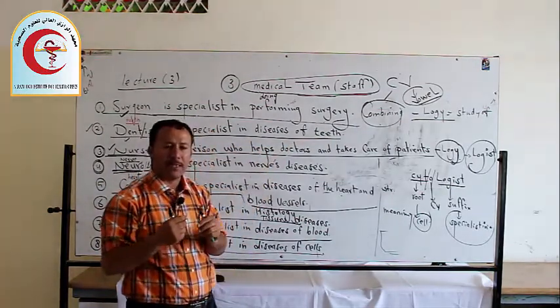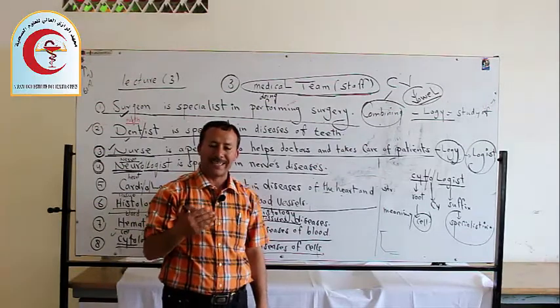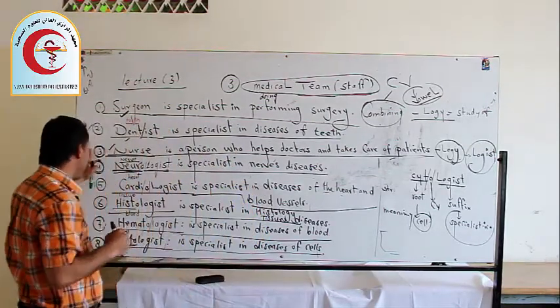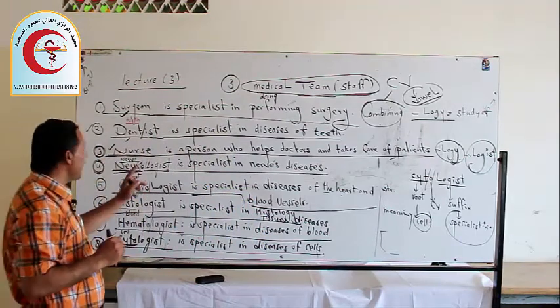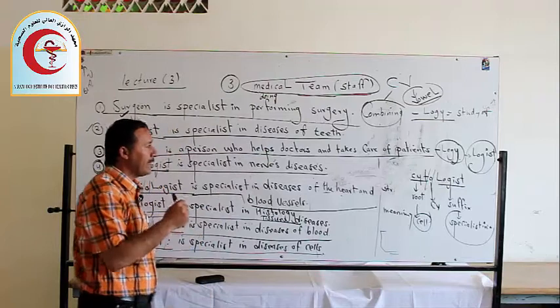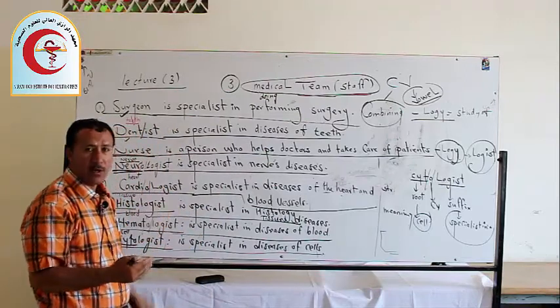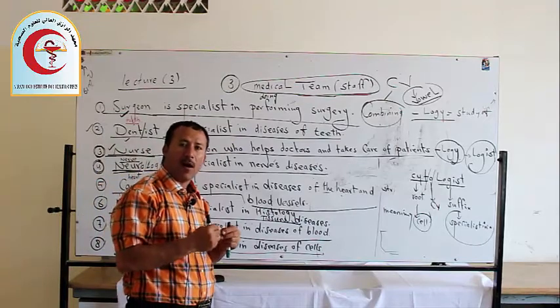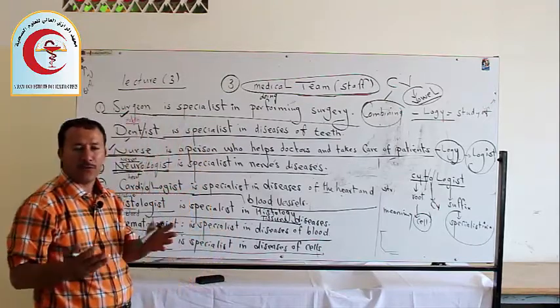Or sometimes you see it as a person who takes care of patients' teeth. Number three, nurse. A nurse is a person who helps doctors and takes care of patients. He works inside the hospital, helps doctors, and takes care of patients in many different ways.